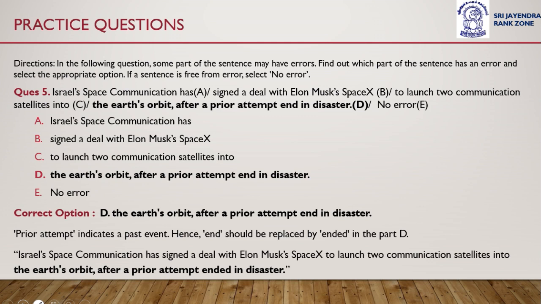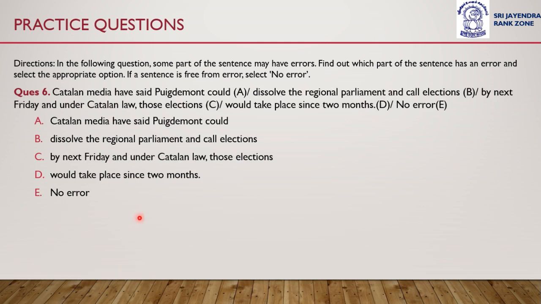Let's move on to question number 6. Now you have to recognize which part of the sentence is grammatically incorrect or which has an error. Catalan media have said Puigdemont could dissolve the regional parliament and call elections by next Friday, and under Catalan law, those elections would take place since 2 months.